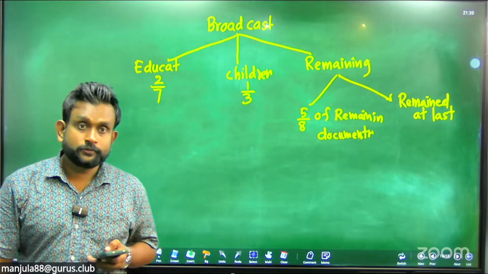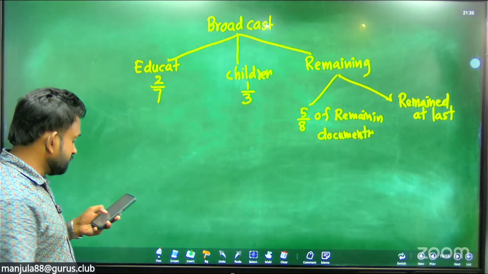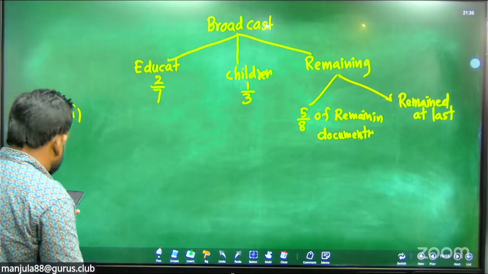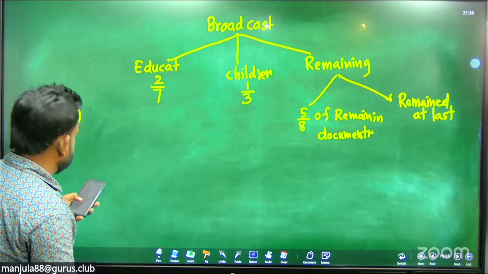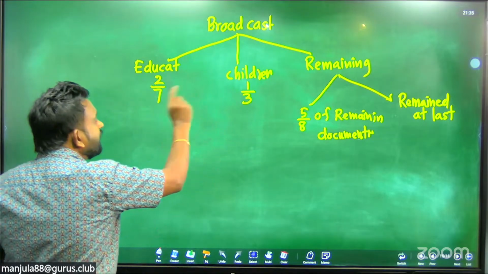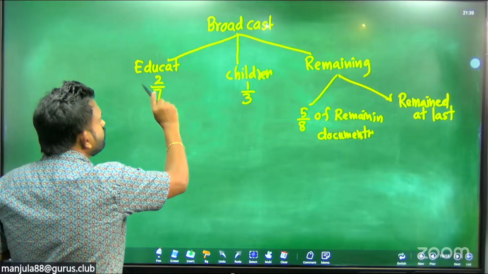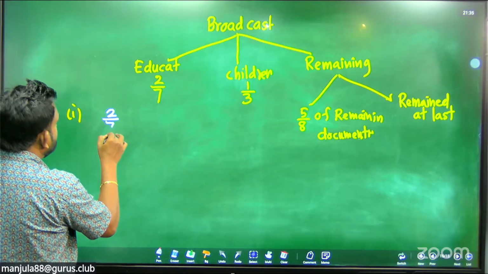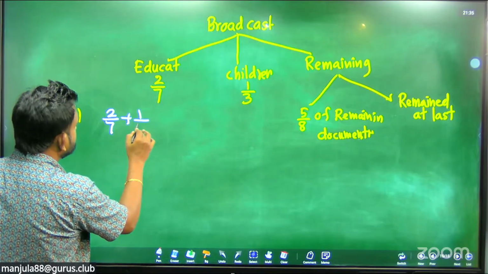Right. Now we will move to the question. First one, they are asking: express the time allocated to the educational and children's programs as a fraction of the broadcast. Educational and children's, that means both of these. What is the sum of both? That is 2/7 plus 1/3.